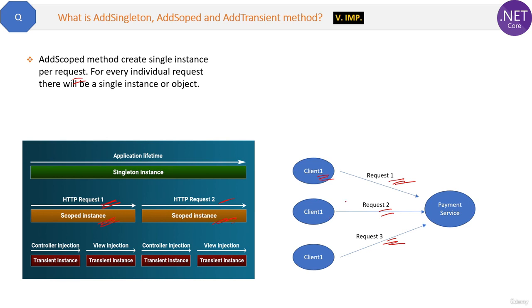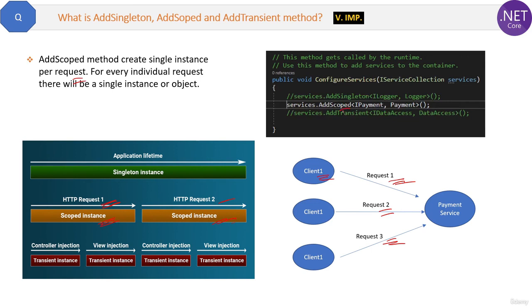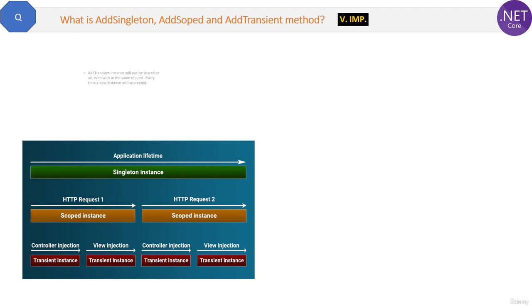For this, you will register the payment service with the help of the add scoped method like this. It will make sure the payment object or instance will only be available in the same request and will not be shared. Add scoped is the most used method also. So if you are confused about which one to use in your application, then go for add scoped. The last one is add transient.